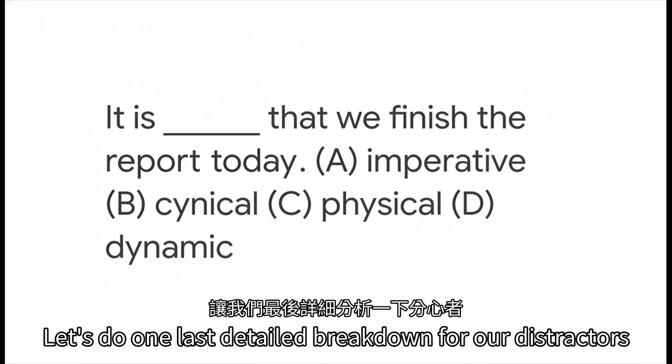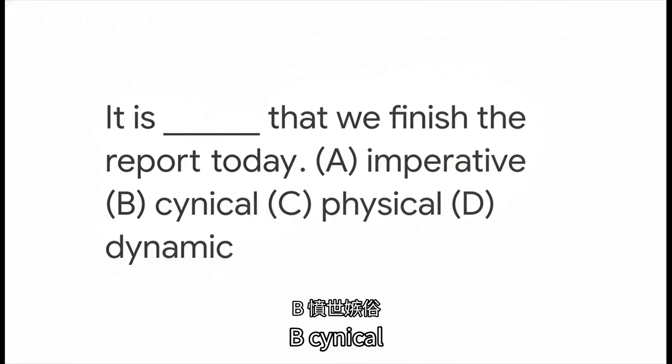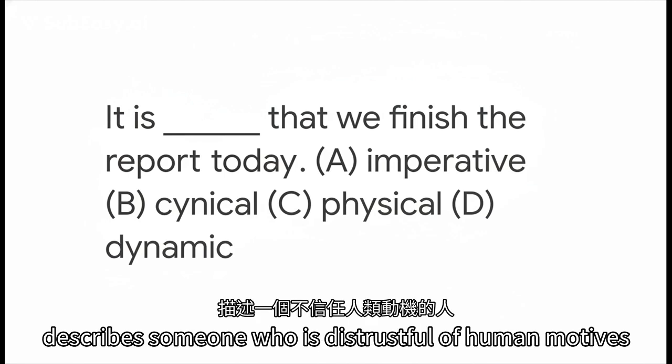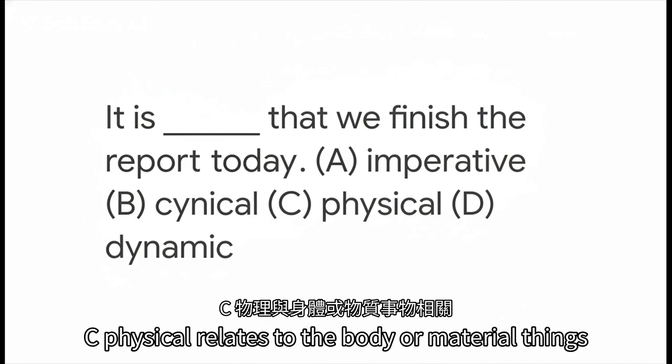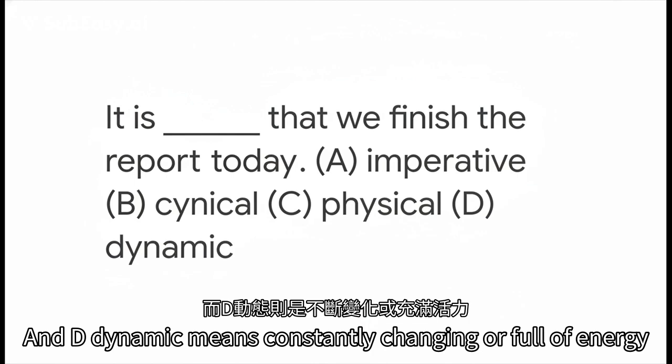Let's do one last detailed breakdown for our distractors. B. Cynical describes someone who is distrustful of human motives. C. Physical relates to the body or material things. And D. Dynamic means constantly changing or full of energy.